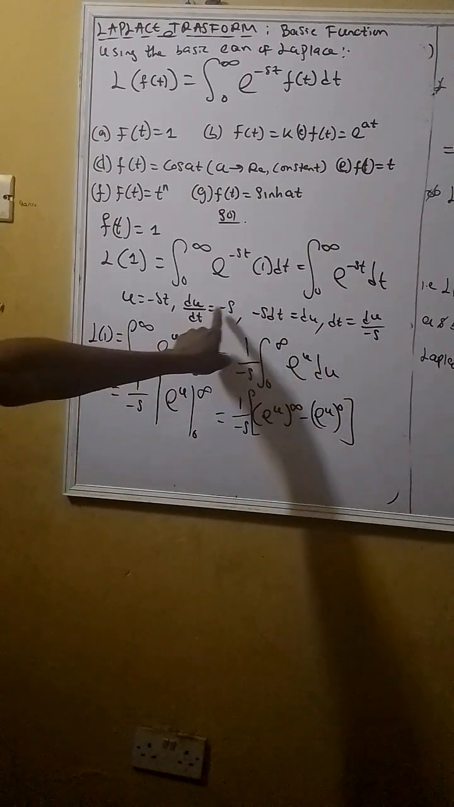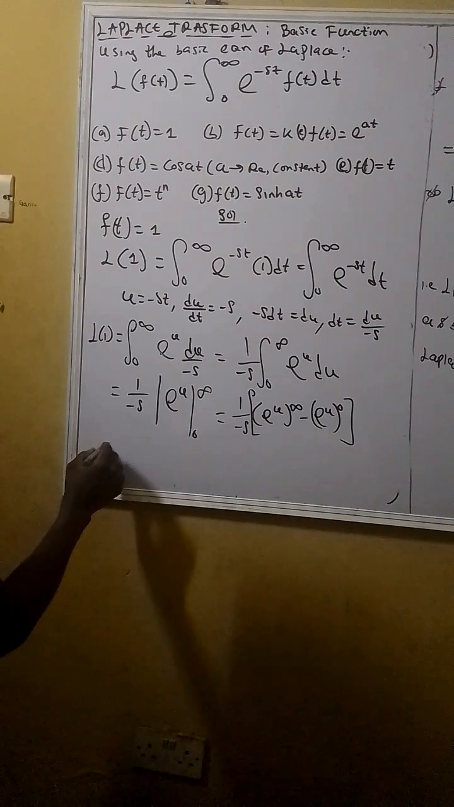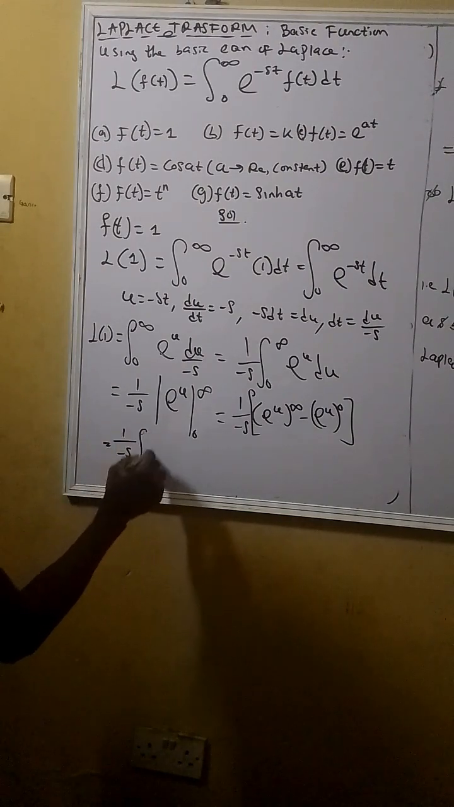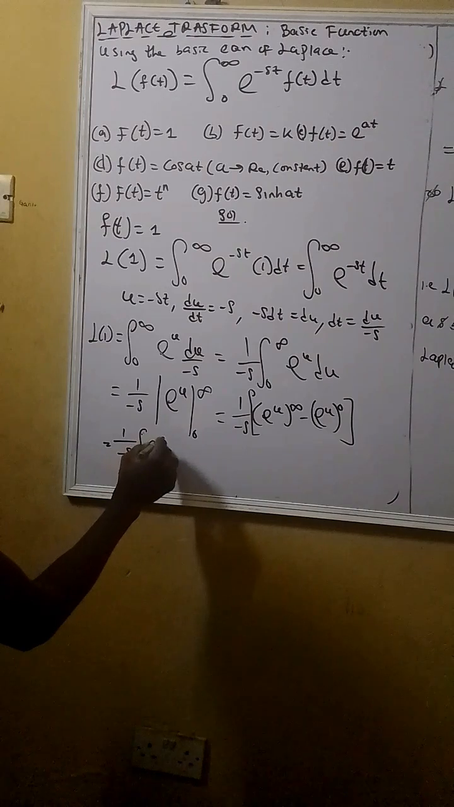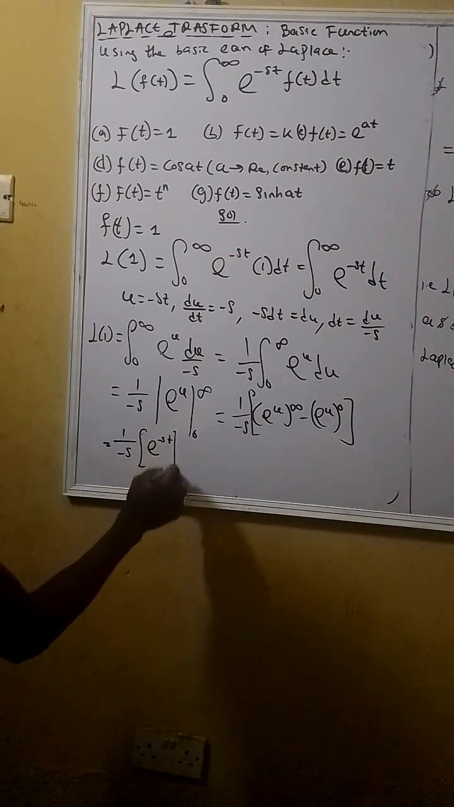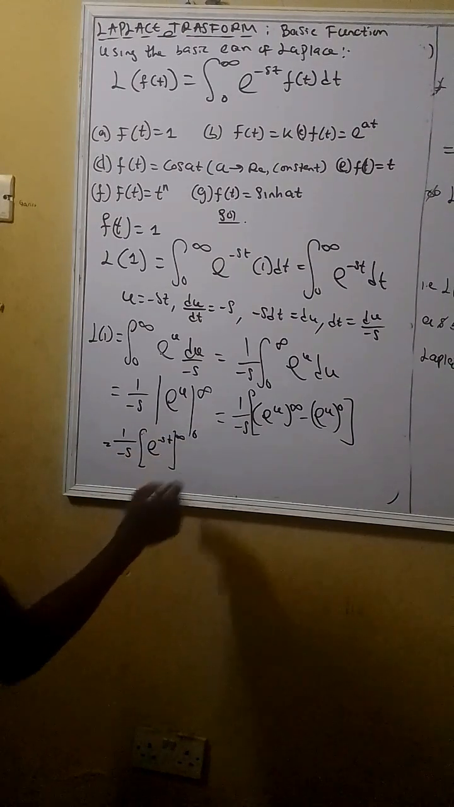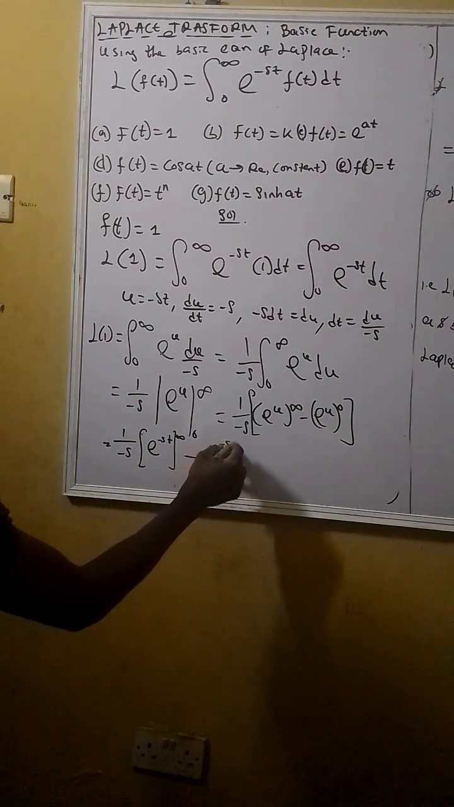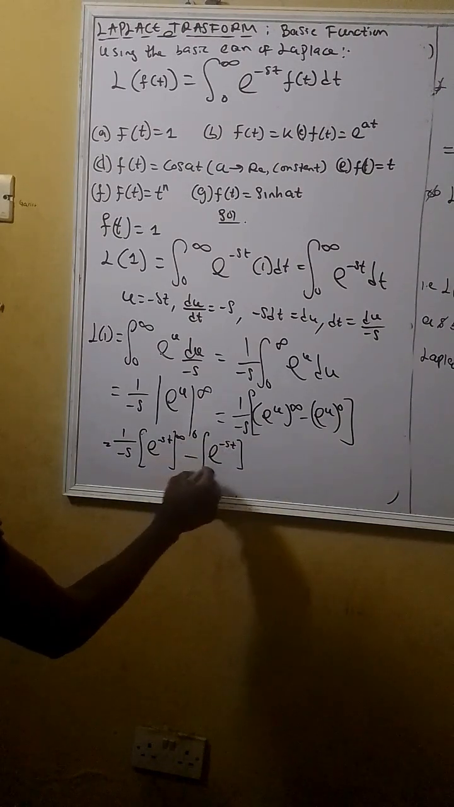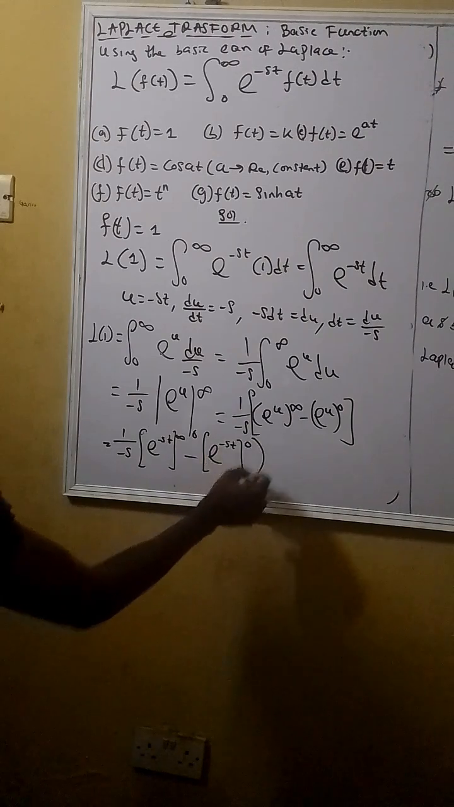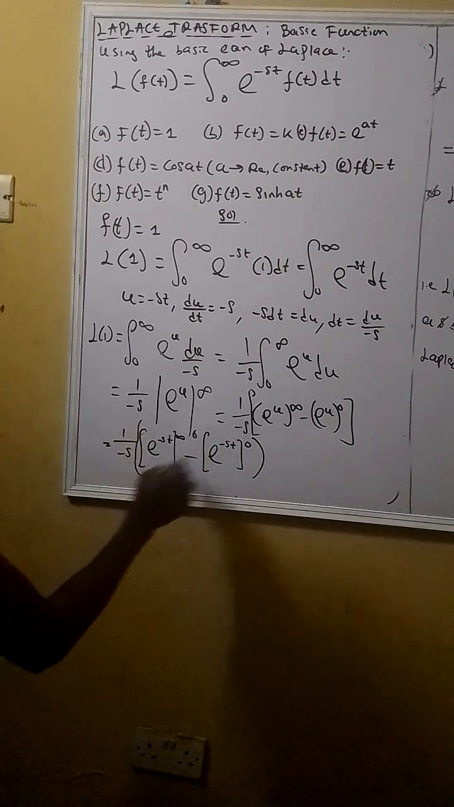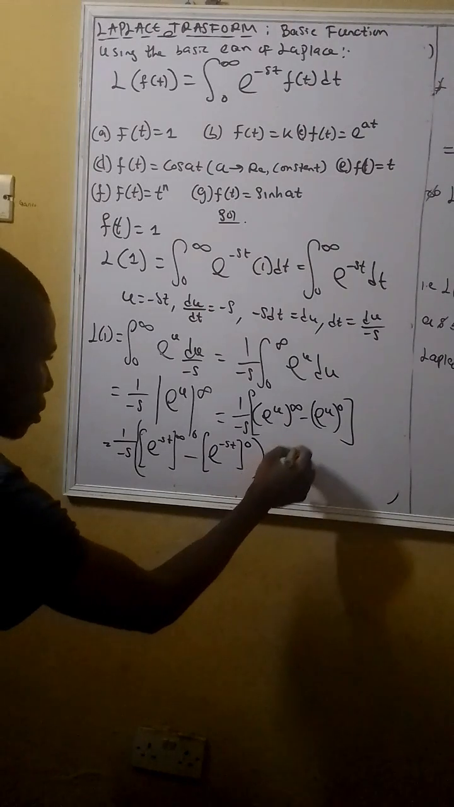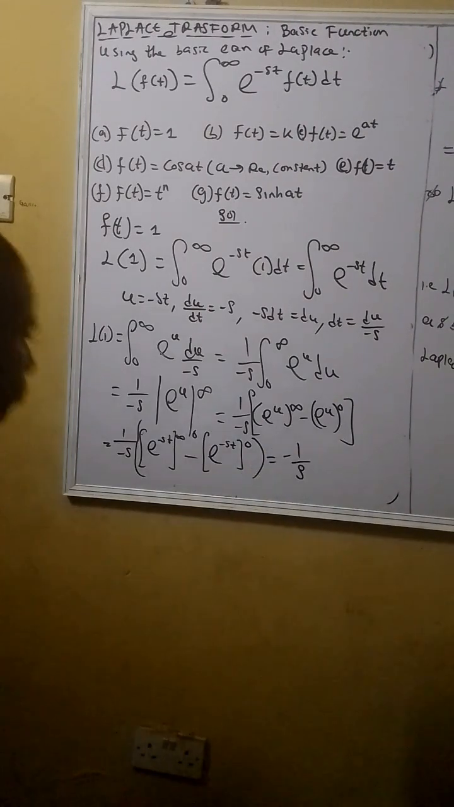You have negative st. So from that point, this is equals to 1 over negative s of you having e raised to power negative st, let me just put it this way, of infinity. I'm trying to break it down clearly. Then minus e raised to power negative st of 0. So from this point now, moving on, you have this to be equals to negative 1 over s.